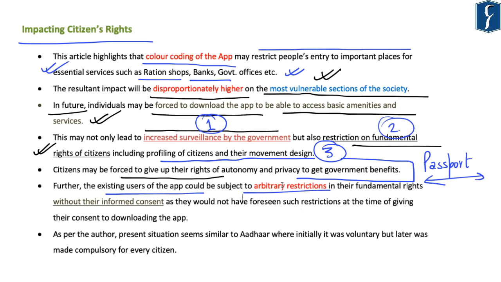Now, this becomes important because when they had downloaded this particular app, they were not aware of these future restrictions which the government might impose on those people who have downloaded the app. So, in this regard, the fundamental rights of such people might be impacted, as arbitrary decisions on behalf of the government might be taken without informed consent of the end user.